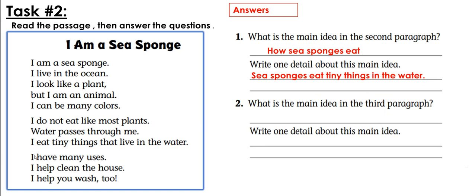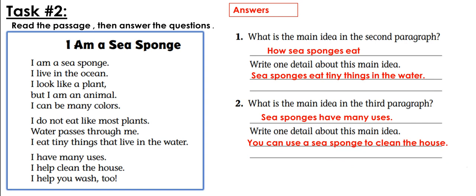Now, third paragraph, the one right here. I have many uses. I help clean the house. I help to wash too. So the main idea is that the sponges have many uses. And as a detail, we can say one of the uses. It says that you can use a sponge to clean the house. Also to wash. So you can also add that one if you wish, but you have to write only one detail.